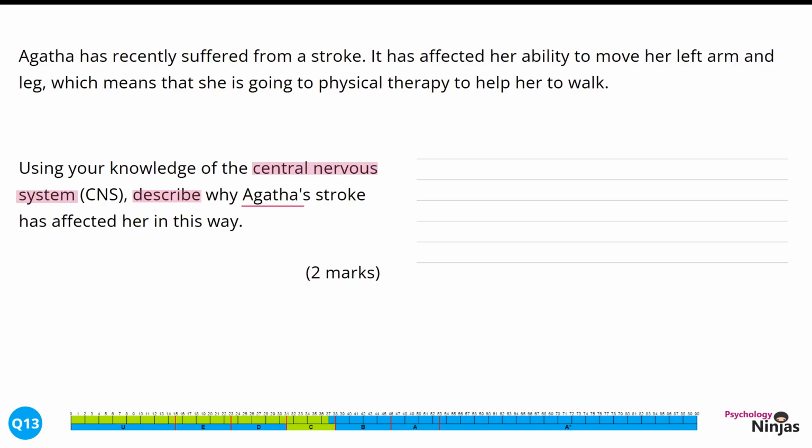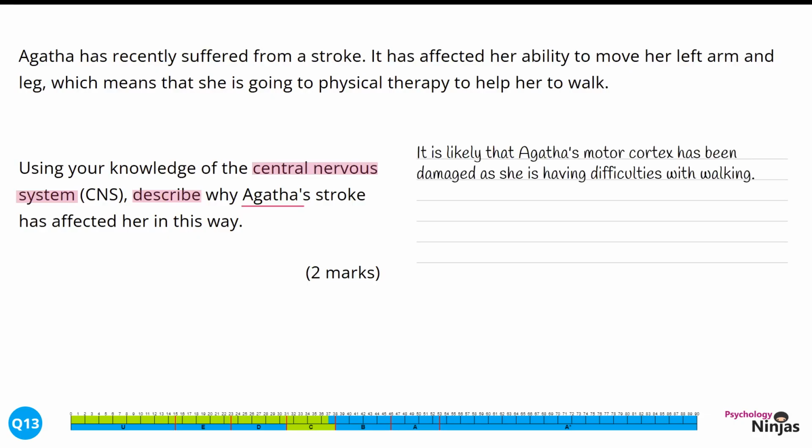Let's explore our response. It is likely that Agatha's motor cortex has been damaged as she is having difficulties walking. We've identified the role of the motor cortex, but it's more important here that we've talked about her difficulties with walking. We can tick this off in terms of our STEM to show our application skills. We want 2 different parts of the STEM for our 2 marks for application. Let's move on to our second mark.